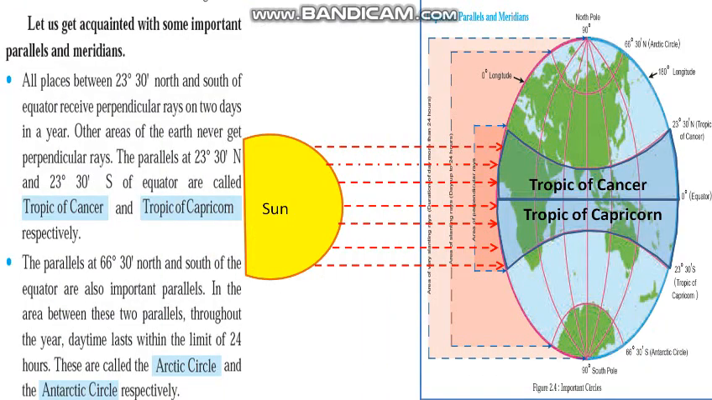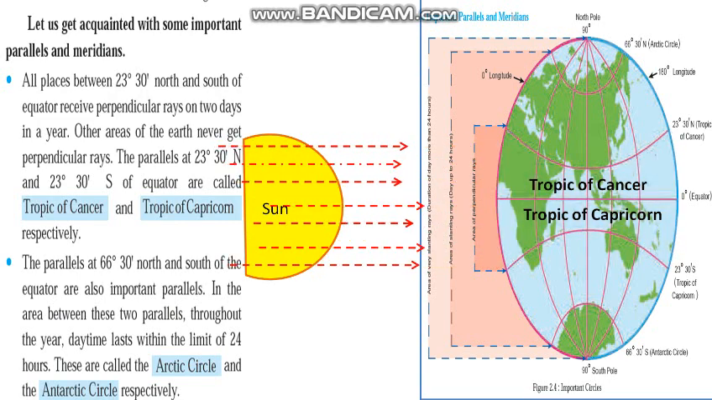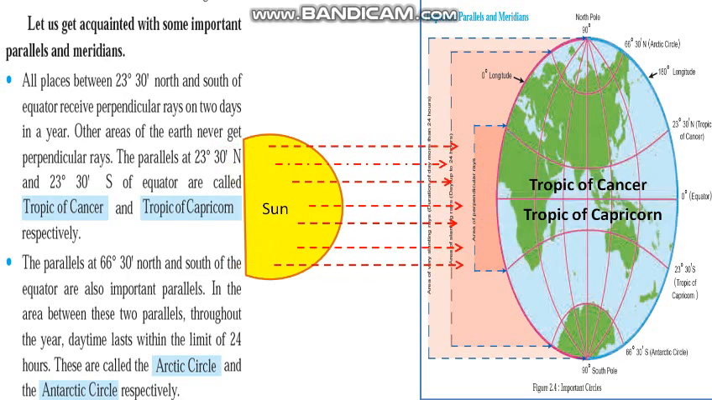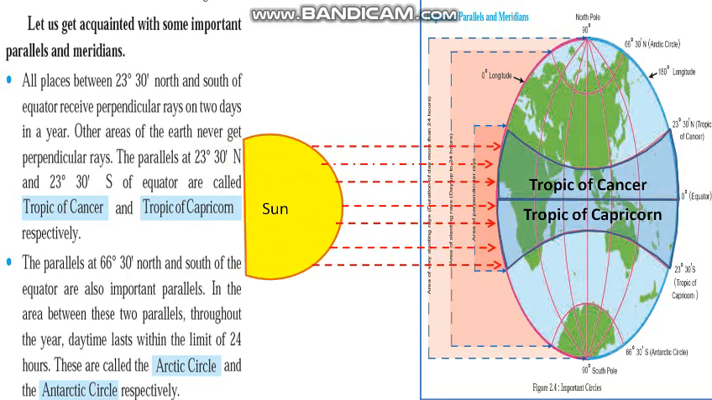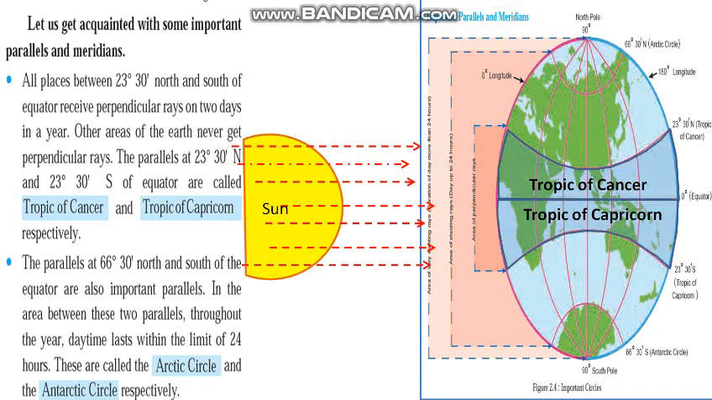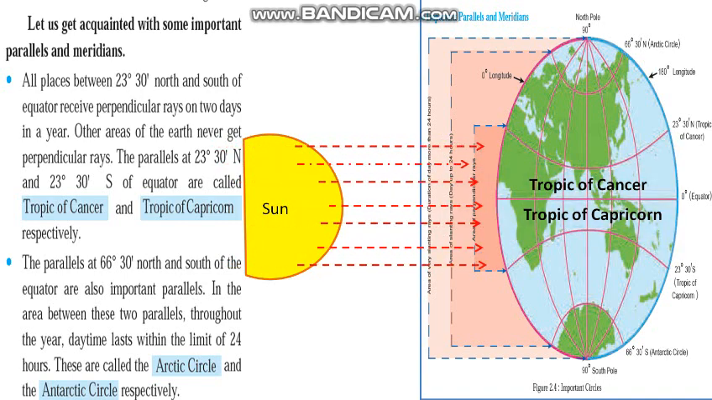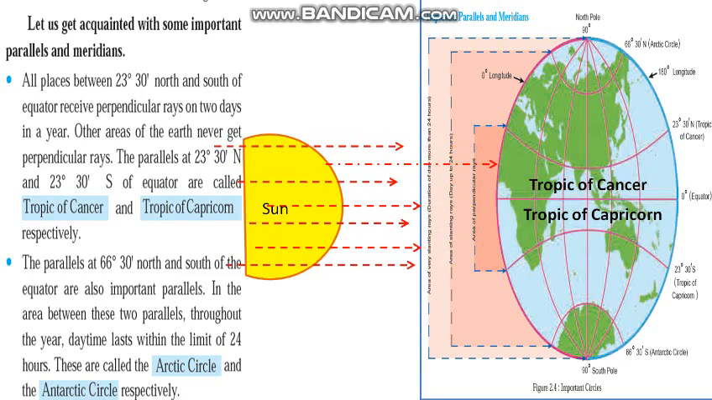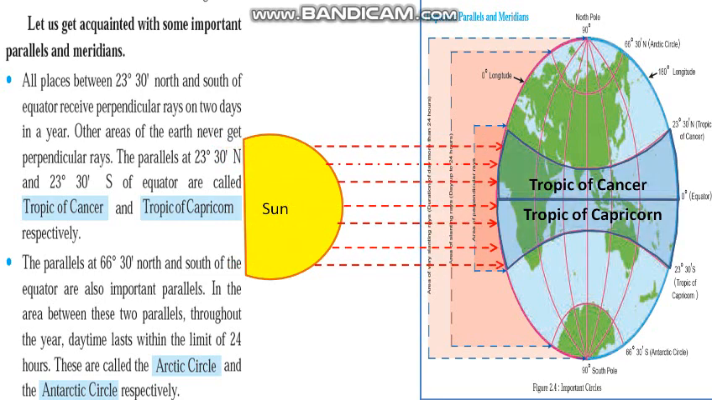Let us get acquainted with some important parallels and meridians. All places between 23 degree 30 minute north and south of the equator receive perpendicular rays on 2 days in a year. Other areas of the earth never get perpendicular rays. The parallels at 23 degree 30 minute north and 23 degree 30 minute south of the equator are called the Tropic of Cancer and the Tropic of Capricorn respectively.